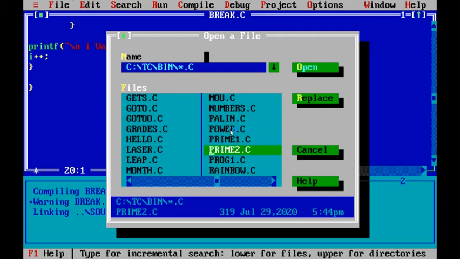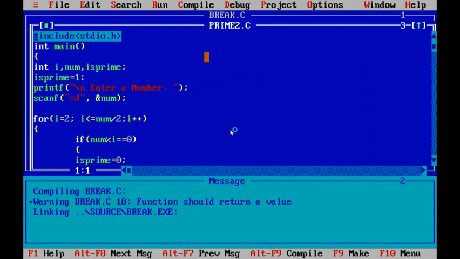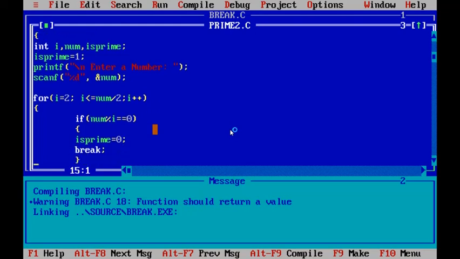In the prime 2 program, we used this break. Now you observe, within the for loop, here we used the break statement. While you are finding the prime number, we use this break statement.